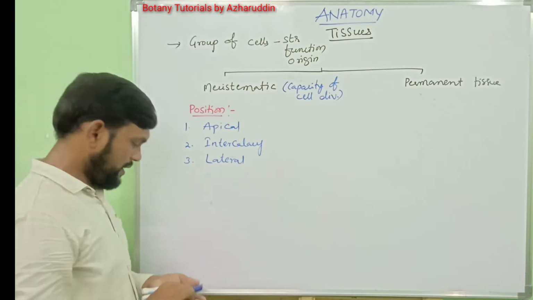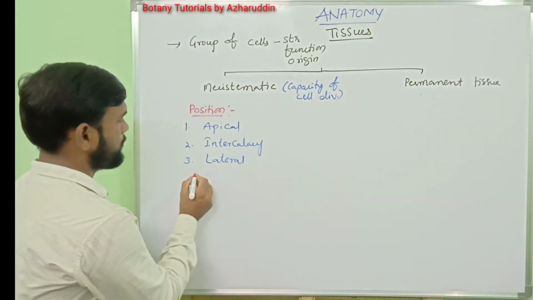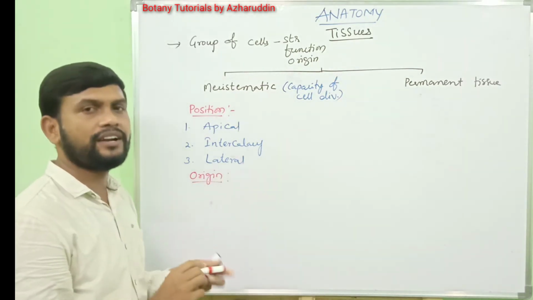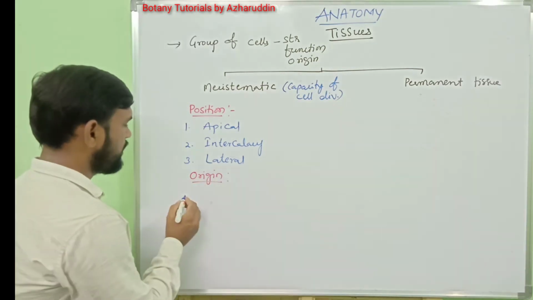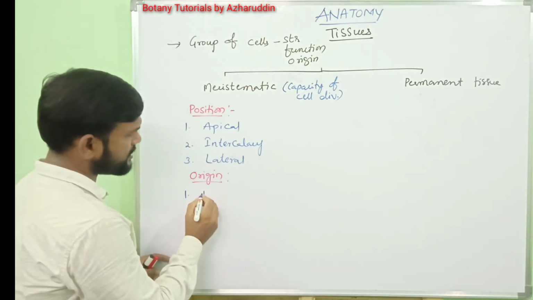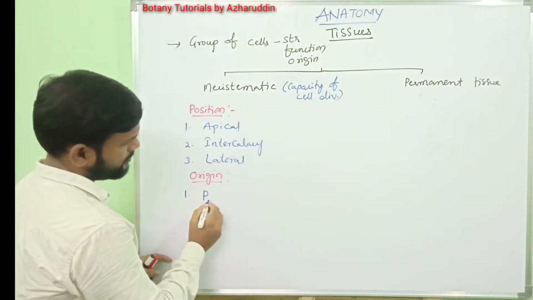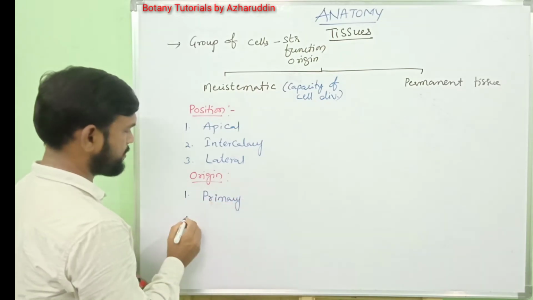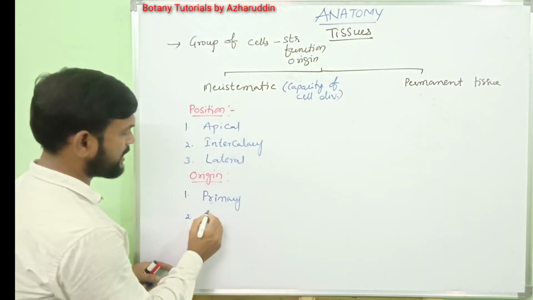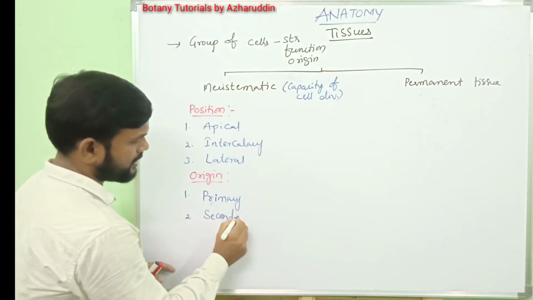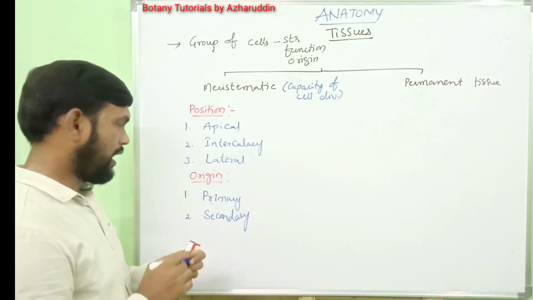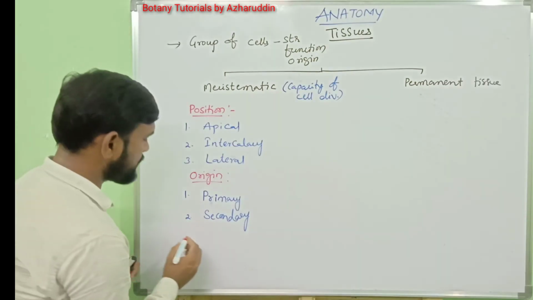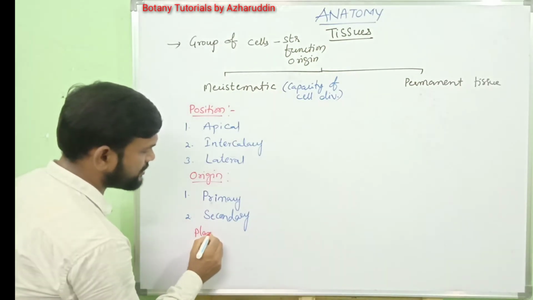Next, based on their origin, meristematic tissues are mainly divided into two types. They are number one, primary meristem, and second type is secondary meristem.